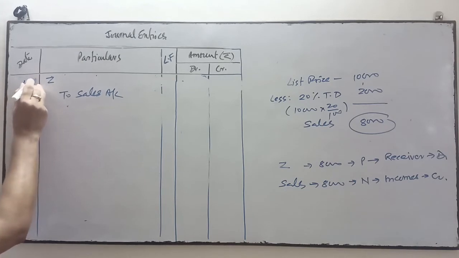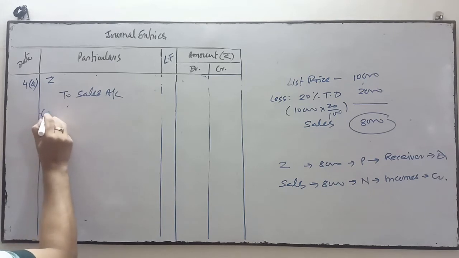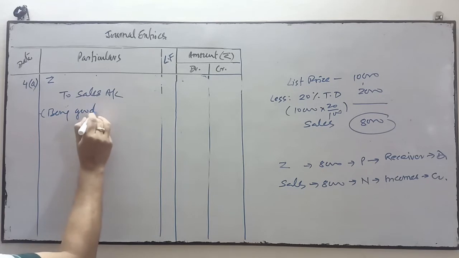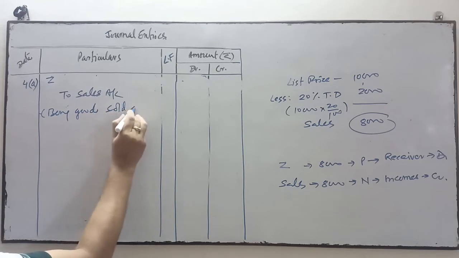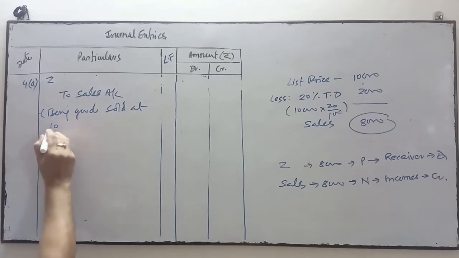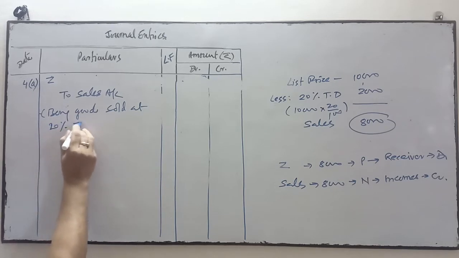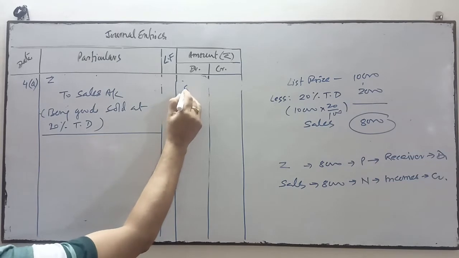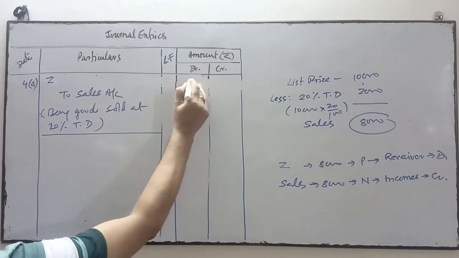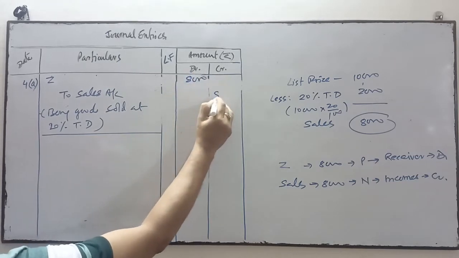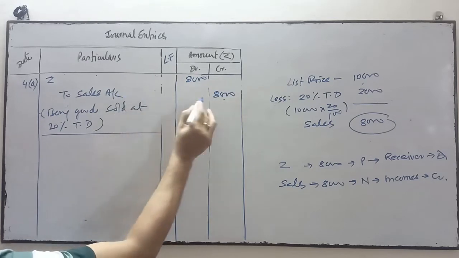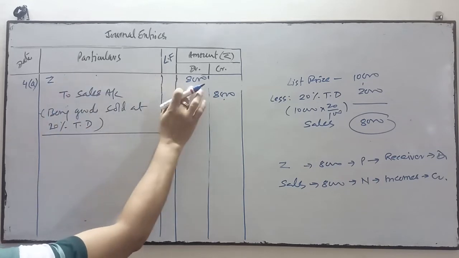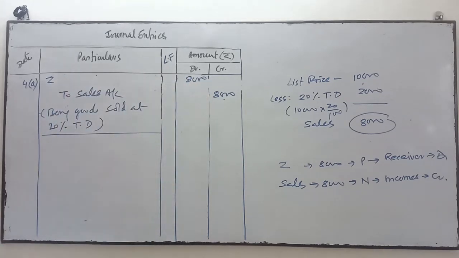This will be 4A. Being goods sold at 20% trade discount. That's it. The amount is 8,000 debit in the Z column and 8,000 credit in the sales column.